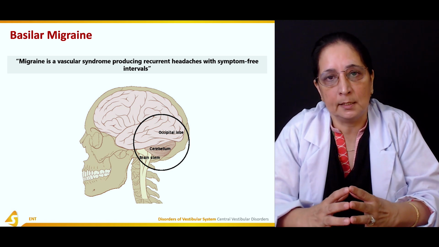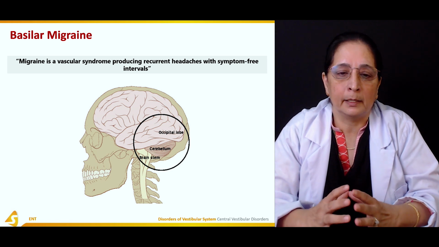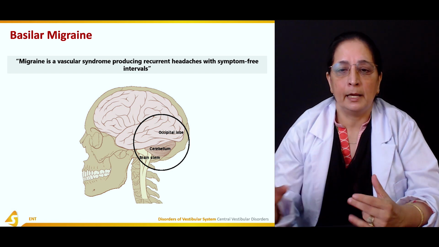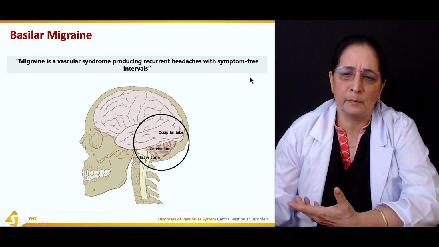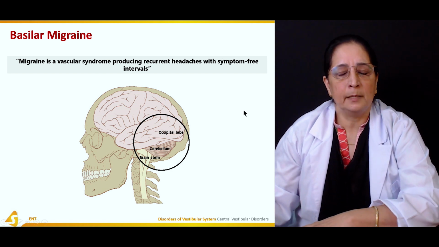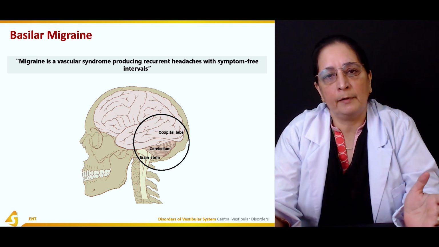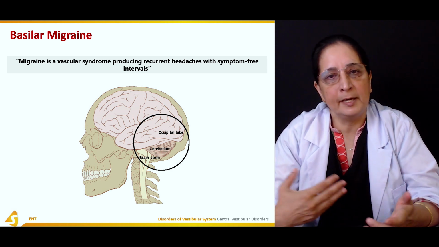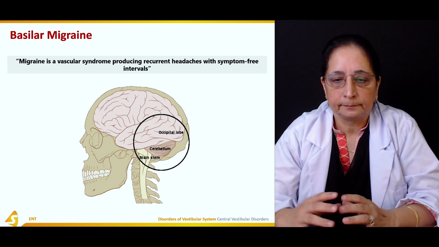So it is a vascular syndrome. Blood vessels are involved, and it causes episodic, recurrent headaches, with sometimes other symptoms present, sometimes not, but usually patients have very big symptom-free intervals. Usually every 2 to 3 months a patient might have these episodes.